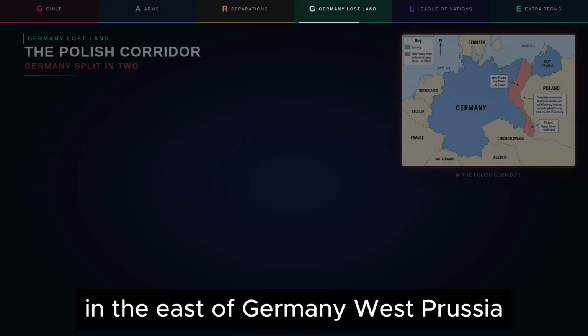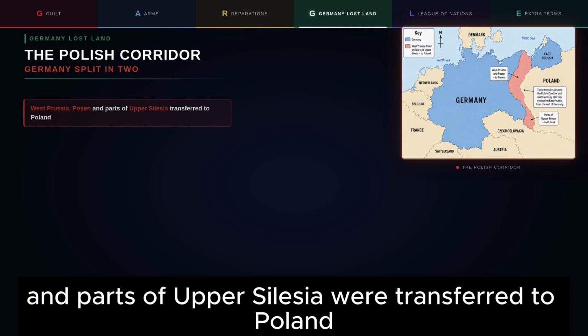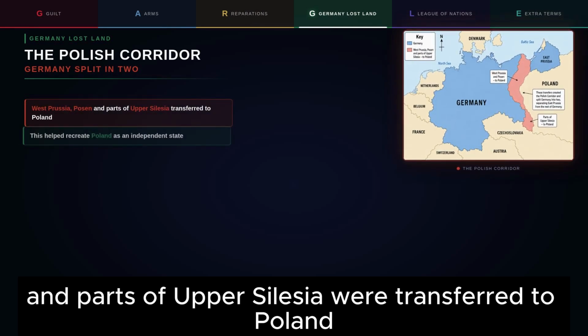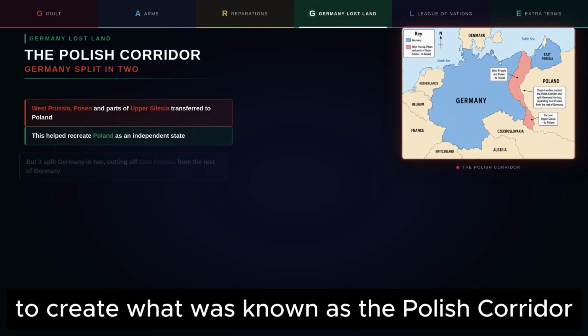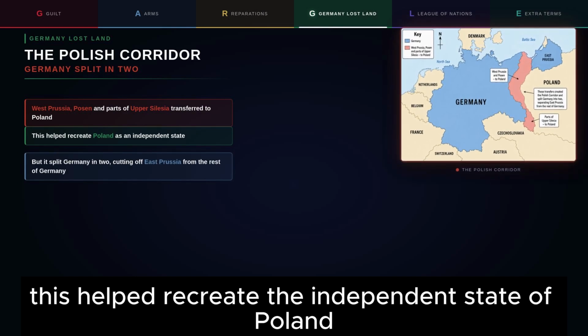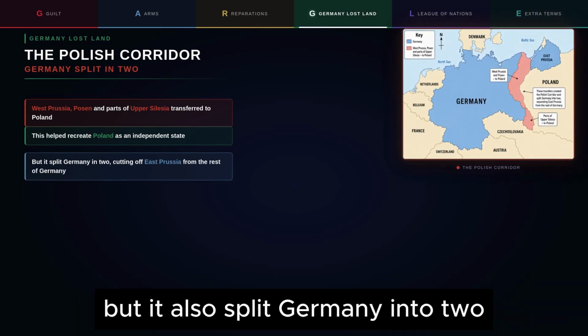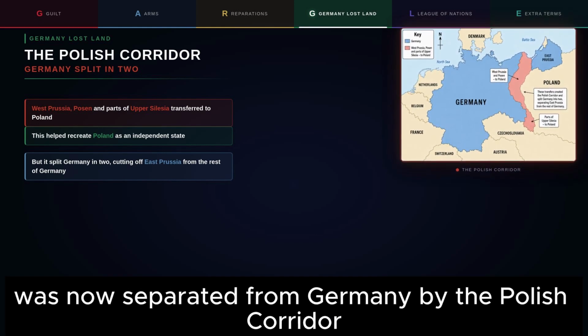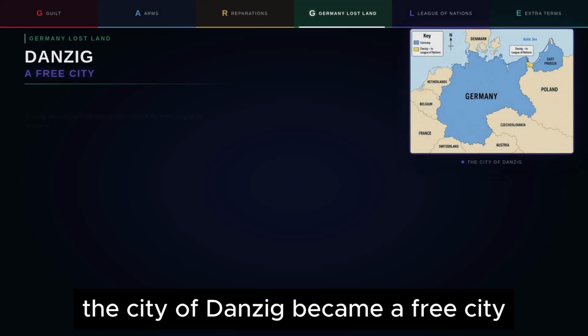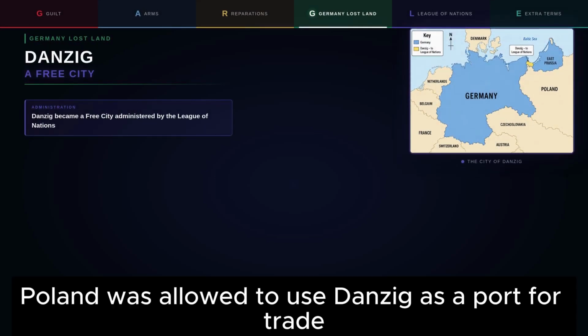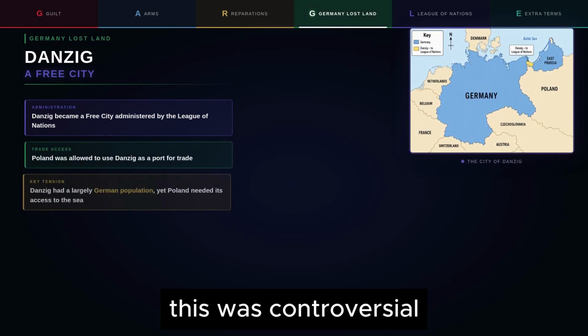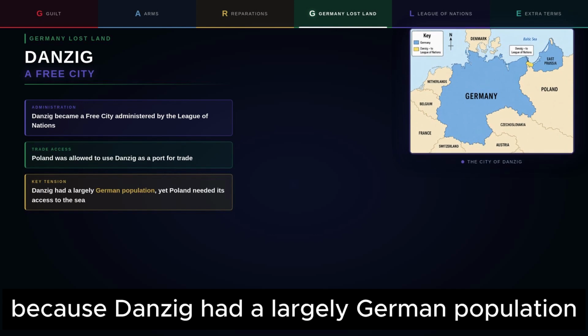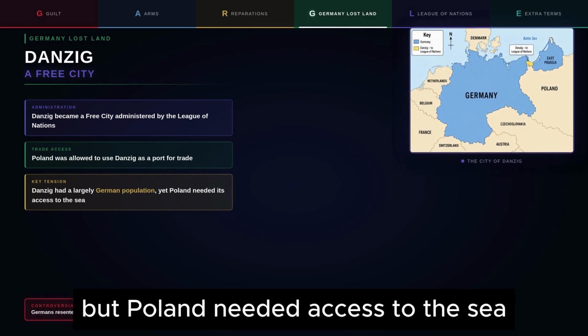In the east of Germany, West Prussia, Posen and parts of Upper Silesia were transferred to Poland to create what was known as the Polish Corridor. This helped recreate the independent state of Poland, but it also split Germany into two. East Prussia, which was a German state, was now separated from Germany by the Polish Corridor. The city of Danzig became a free city administered by the League of Nations. Poland was allowed to use Danzig as a port for trade. This was controversial because Danzig had a largely German population, but Poland needed access to the sea.